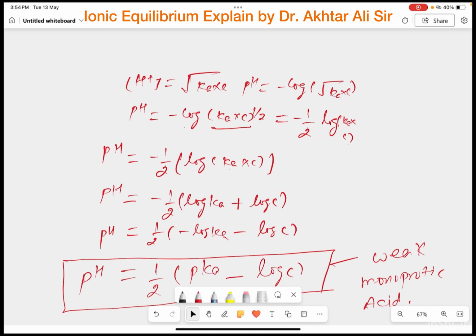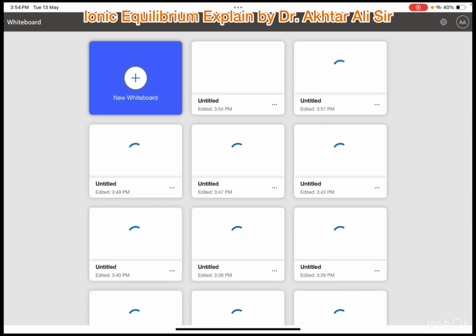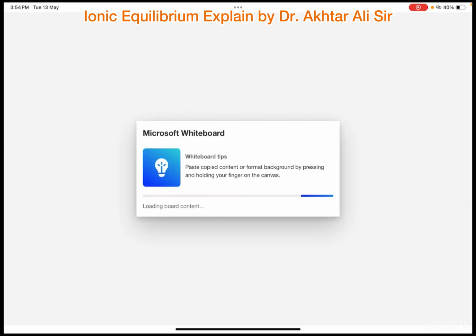This formula is applicable only for the weak electrolyte, weak acid like acetic acid, formic acid, citric acid, where the Ka value is given, and now we find the pKa. And after that, in the series we will add the pH of weak monoacidic base.